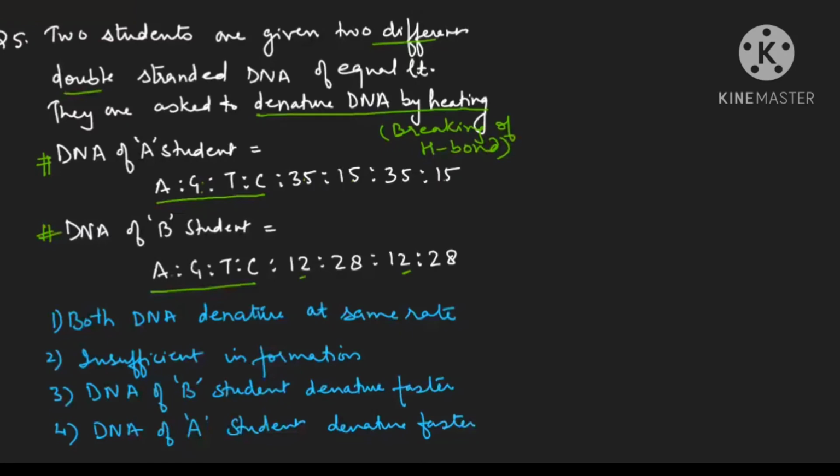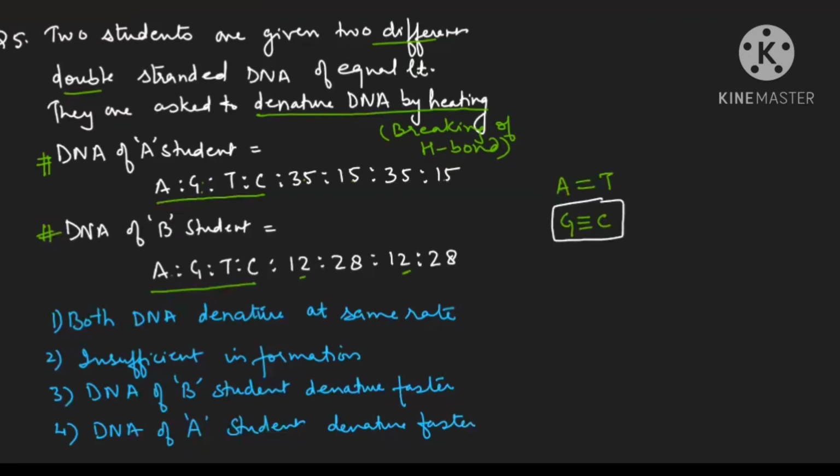We have to remember always that between A and T, there are 2 hydrogen bonds. And between G and C, there are 3 hydrogen bonds. First of all, remember the number of hydrogen bonds. The one which has a high number of hydrogen bonds will require more time to break. Is it clear? AT will require less time as compared to GC. Reason is it has 3 hydrogen bonds. I hope you are understanding this concept.